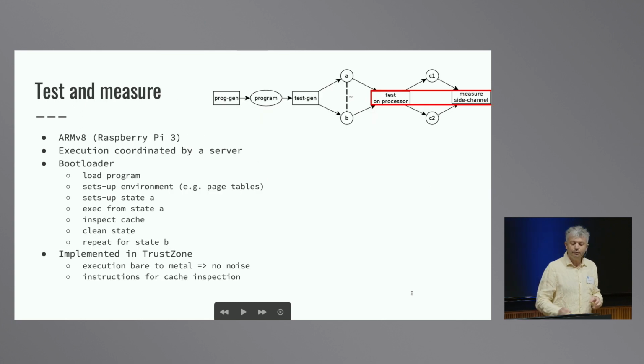And finally, we run this on a physical processor. In our case, we use a Raspberry Pi 3. So we have a really small bootloader that loads the program, sets up the environment, sets up the first state, executes the program, checks the cache, cleans everything, loads the second state, executes the program, and checks the final state. This is executed bare metal, under the operating system. That means there is no noise, so this is basically the worst-case scenario for a defender.